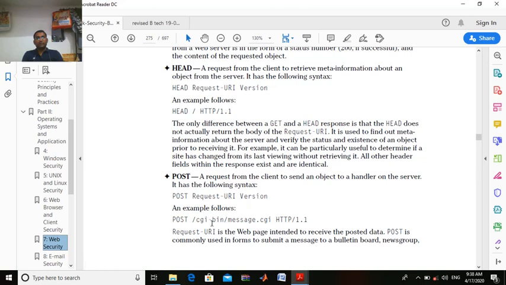So how are we going to use it? Here we have cgi-bin, that is the handler, right? Apache is a handler too. There are several handlers available to post your request: Apache is one of them, cgi-bin is another, and then we have Glassdoor as the third, and similarly there are several others. So post, request URI, version: in the request we first add the handler, then message.cgi HTTP 1.1, that is the version.